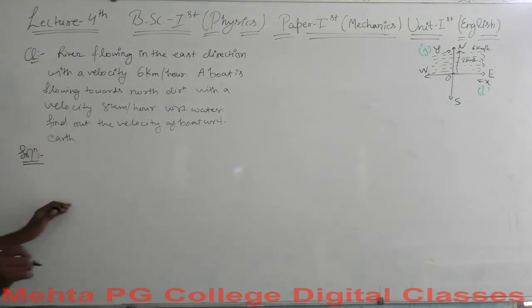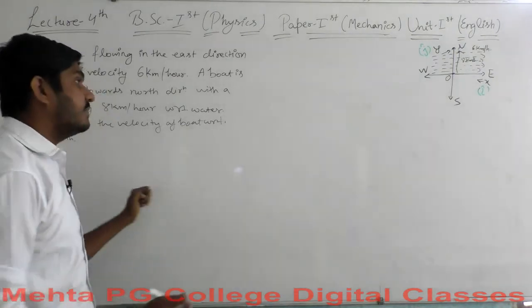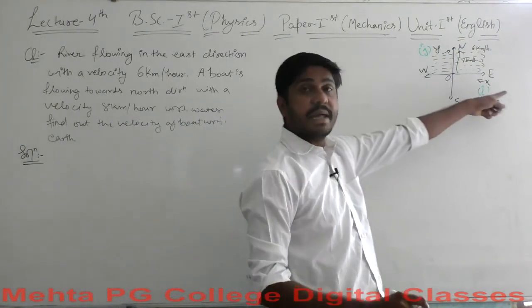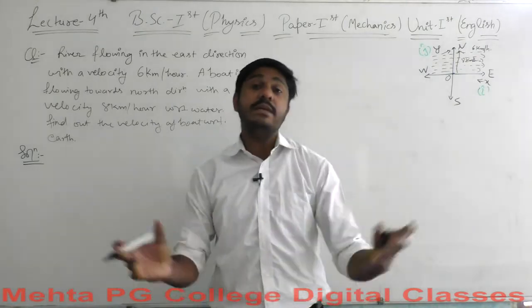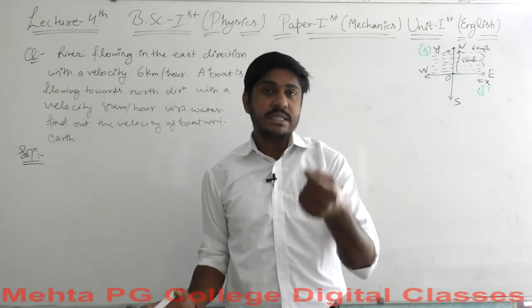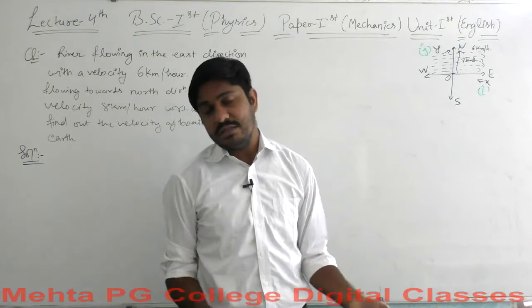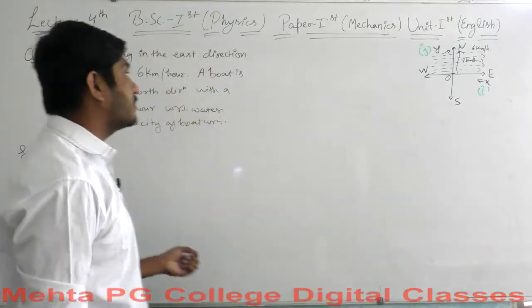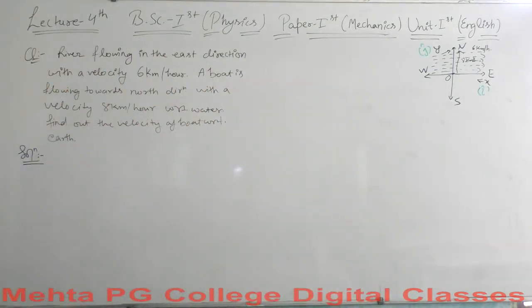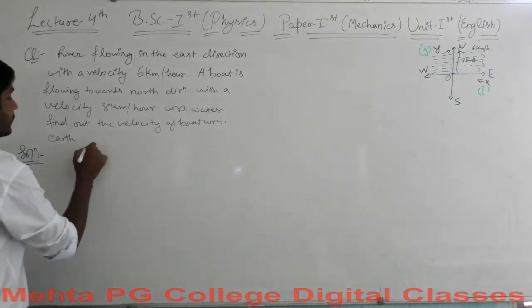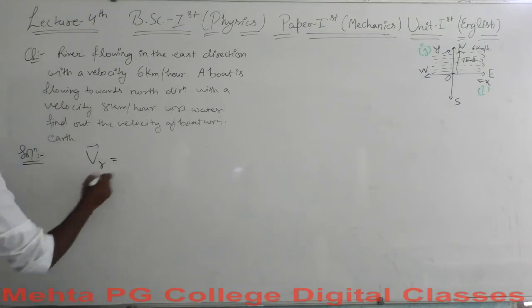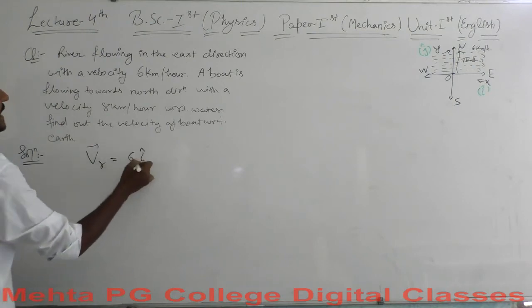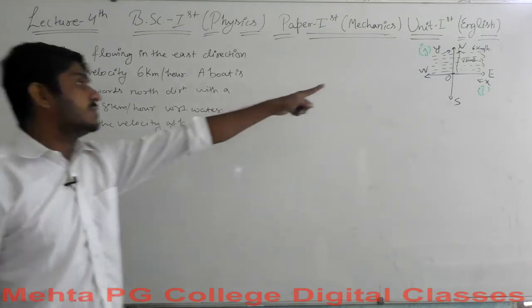For the solution, we will consider that the river is flowing in this direction, so the unit vector associated with the velocity is i cap. Saying the velocity of the river is VR for reference, it will be 6 i cap kilometer per hour. This is in the positive x direction.